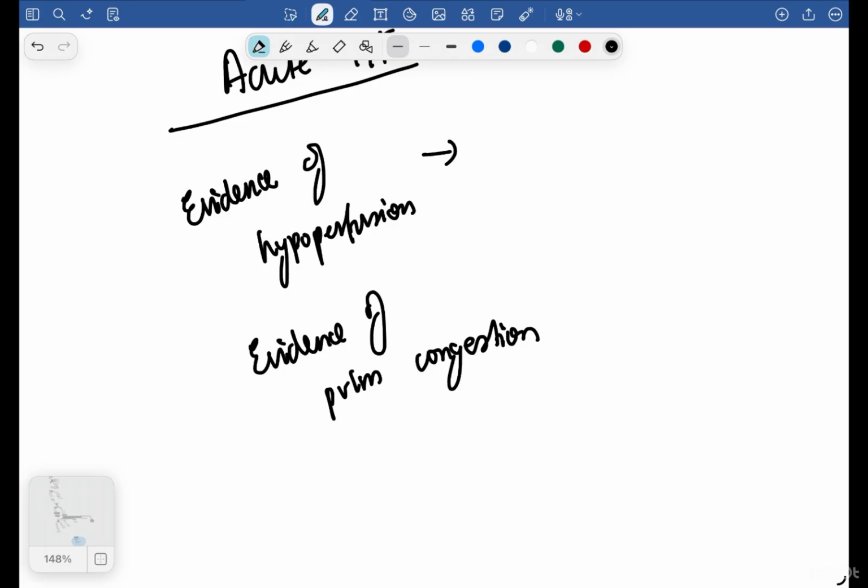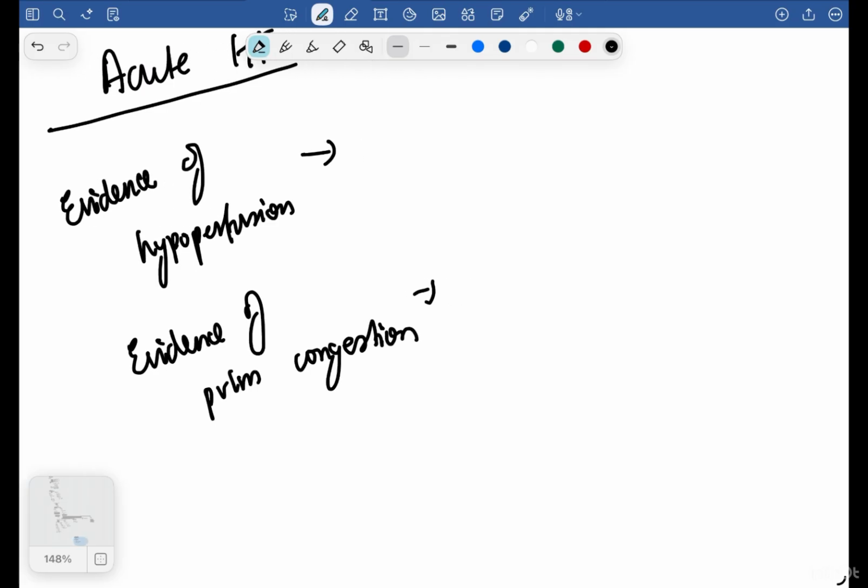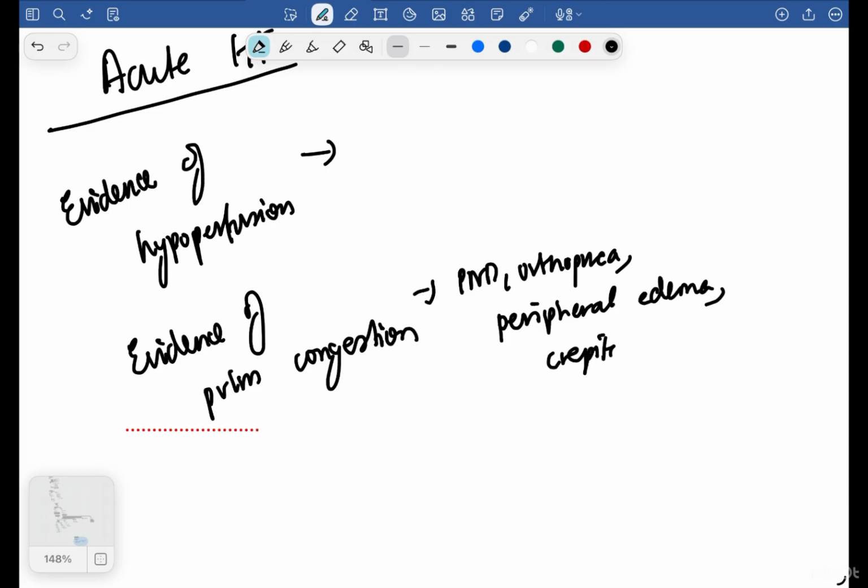Whereas evidence of pulmonary congestion means there is PND, orthopnea, dyspnea, peripheral edema, and crepitations.